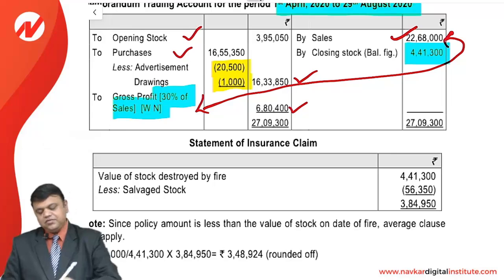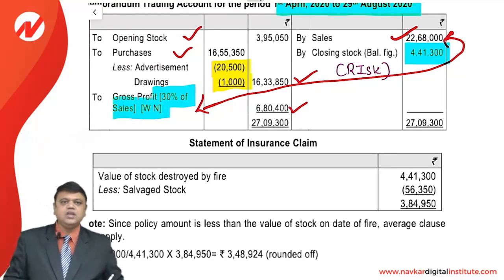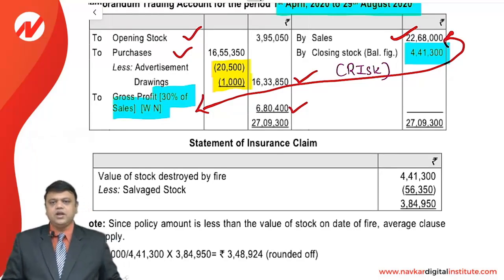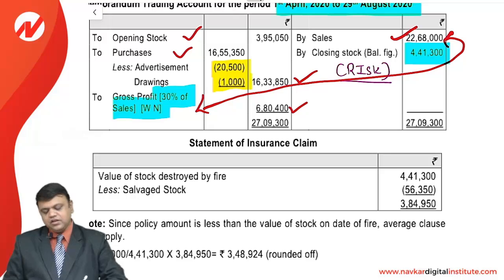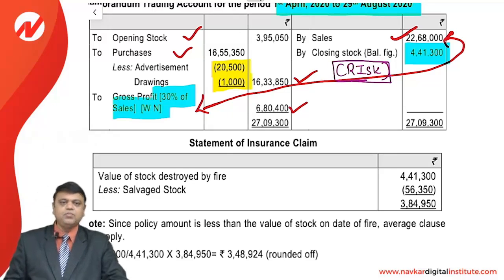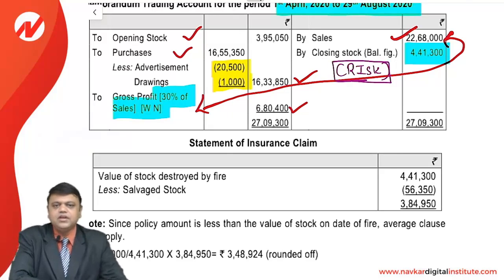This is what we understand as the risk. In other words, this is the stock which has every potential to get damaged or burned. So this is called the risk, and that risk needs to be covered by the policy value. Here we can see that the policy is only for 4 lakhs, but the risk involved is 441,300.